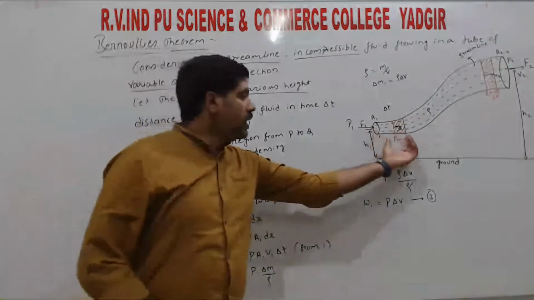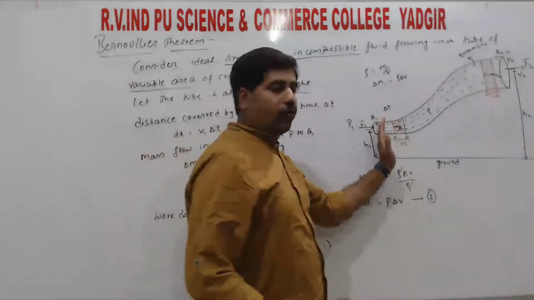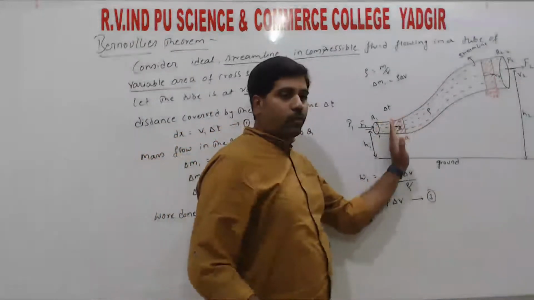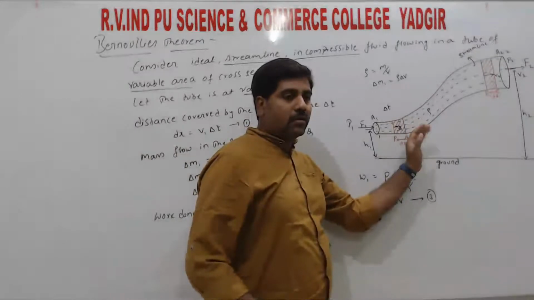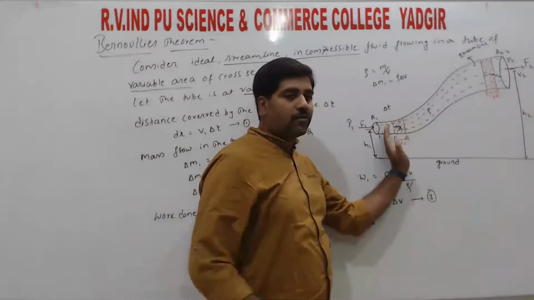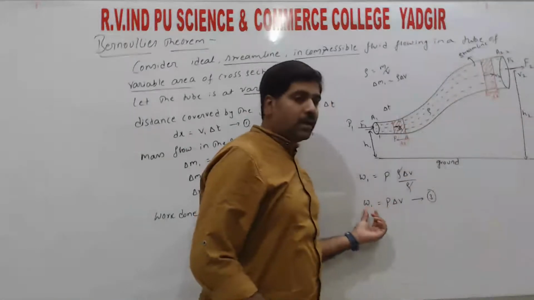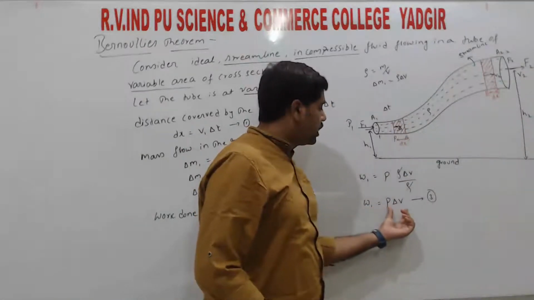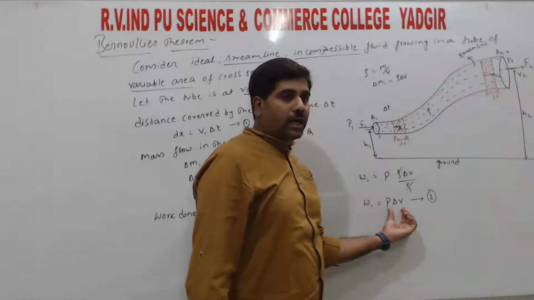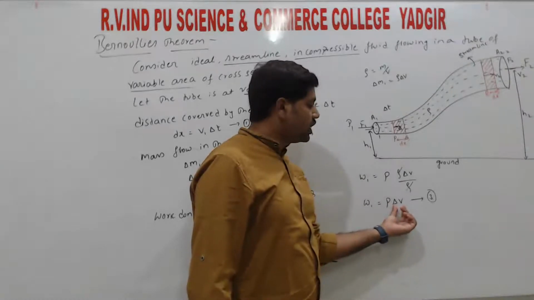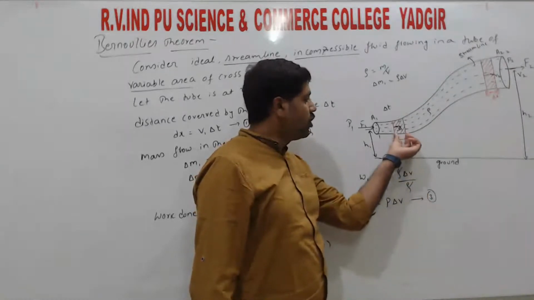So we calculated the work done in moving the fluid from region P to Q. Because a force acted, there is displacement, and because there is displacement we got the work done. That work done is P into delta V, where delta V is the change in volume.